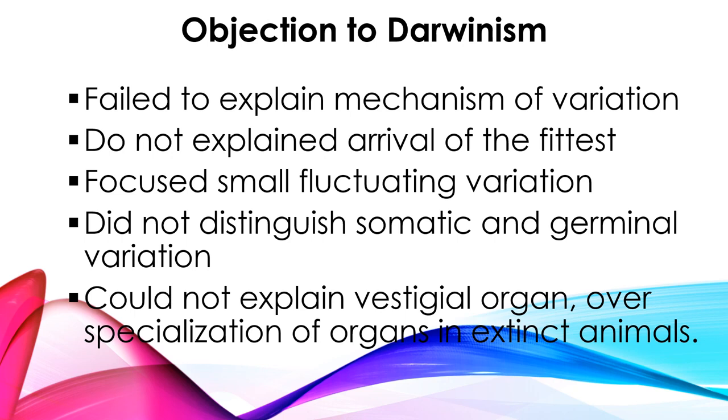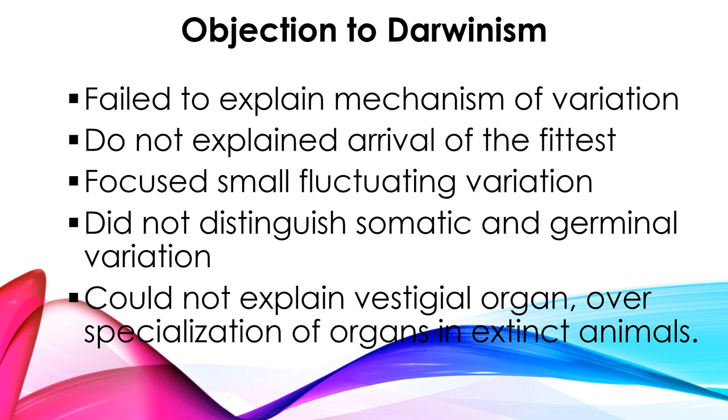And the next objection is, he did not distinguish between somatic and germinal variation. Already August Weismann had given the germplasm theory, and as per his concept, if there is any variation in the somatic cells, it will not be transferred to the next generation, but if there is any change or variation in the germ cells, it will transfer to the next generation.